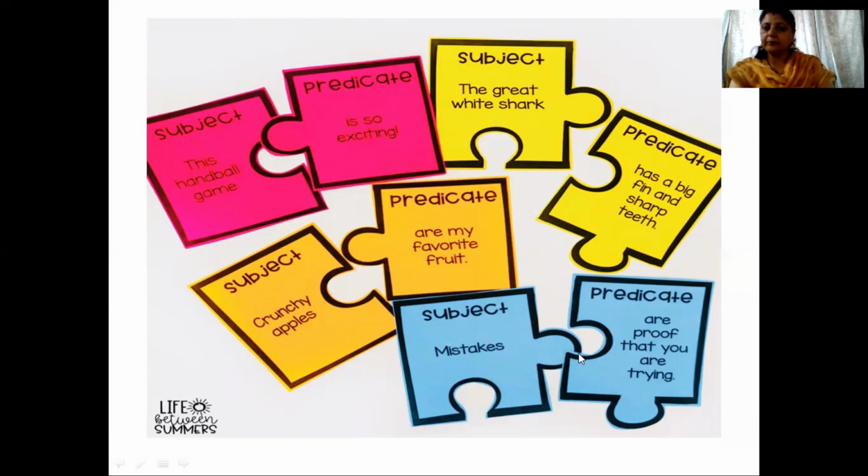Is that clear? Now for your homework, I will be sending you a worksheet on your app. And in the meantime, you can make such pieces of puzzle with proper sentences. Just keep the subject and predicate separate. And then you can play with your brother or sister or even with your parents. You just have to match these puzzle words together. And whoever gets the most will be the winner. Okay?